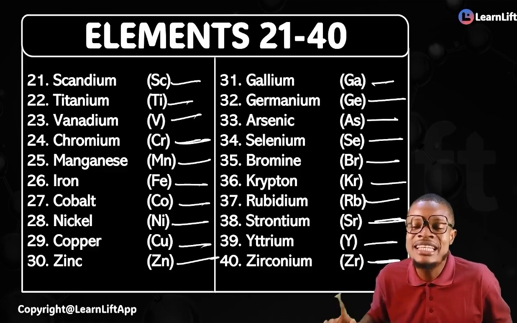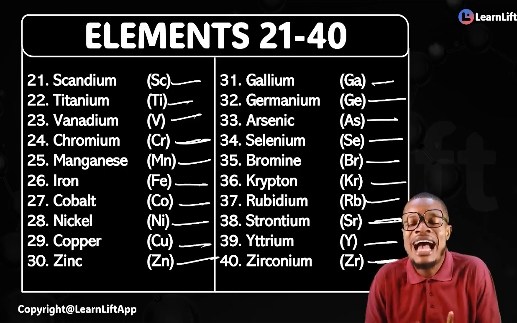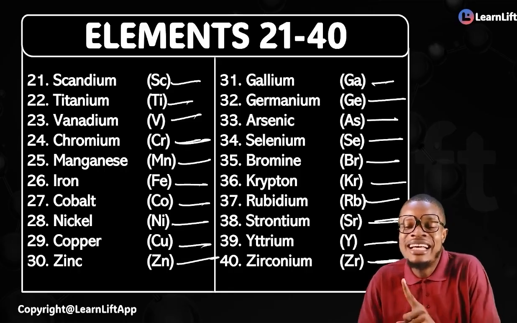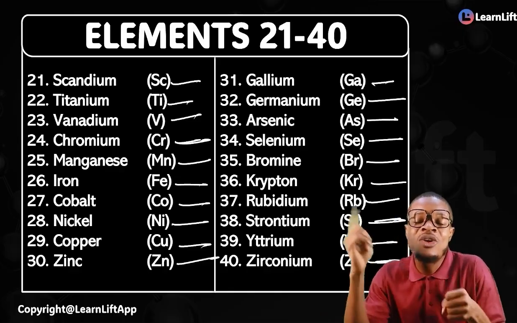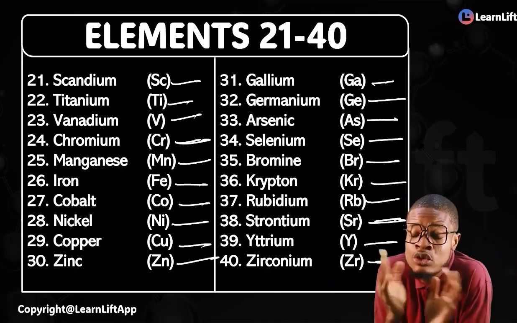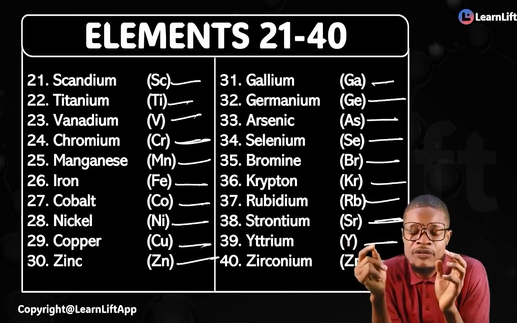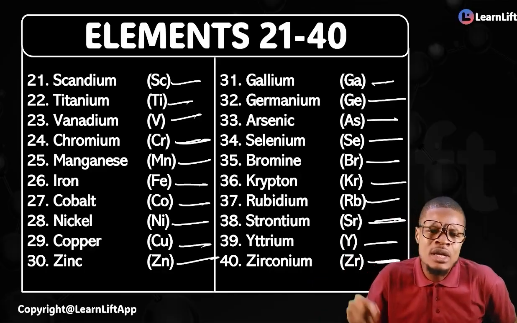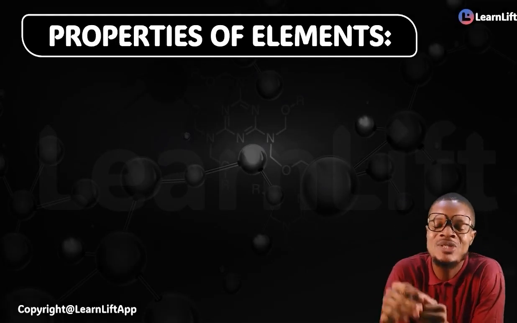Everybody stand up. Titanium, vanadium, chromium, manganese, iron, cobalt, nickel, copper, zinc, gallium, germanium, arsenic, selenium, bromine, krypton, rubidium, strontium, yttrium, zirconium. You are done, and you are totally out of there with the first 40 elements. If you get this very quickly and you are sure that you understand it to the core, guess what? We're going to learn the properties of elements.